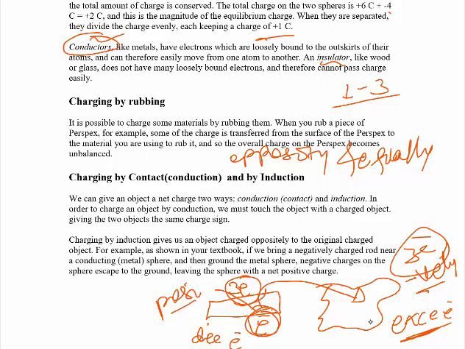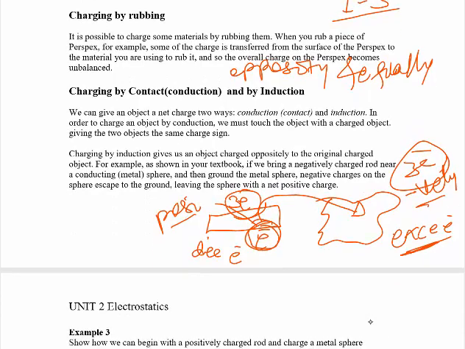Therefore, when we charge a material by rubbing, there is a transfer of electrons, and the material which gives or removes electrons becomes positively charged, and the one which accepts electrons becomes negatively charged. And the two bodies must be charged equally. That means they have an equal amount of charge.